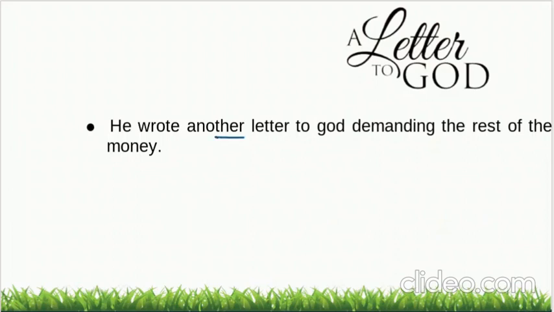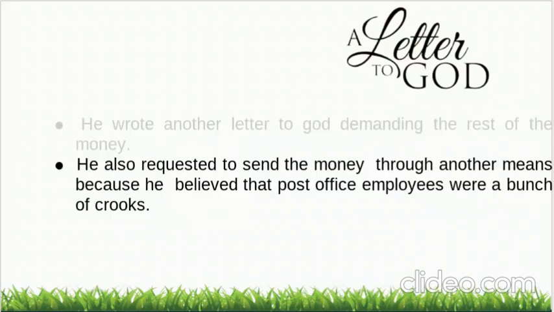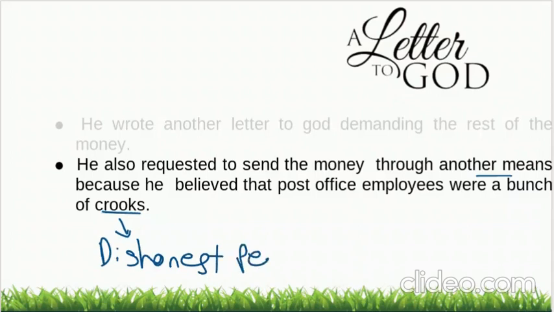Now, he wrote another letter to God demanding the rest of the money, meaning the remaining 30 pesos. He started to demand them. He also requested to send the money through another means because he believed that the post office employees were a bunch of crooks. Crooks means dishonest people. Lencho believed that these employees only took his remaining 30 pesos. So this is how the story is. It's quite a small story, and we get to know how strong was his faith in God. So yes, this is all about the story.